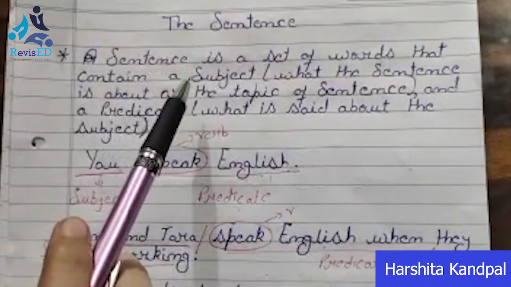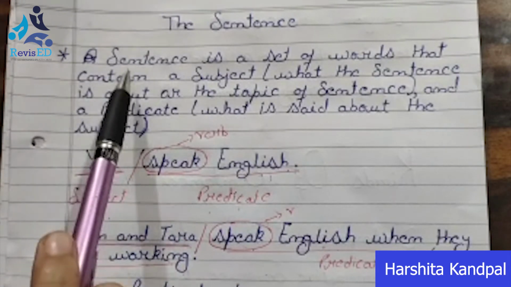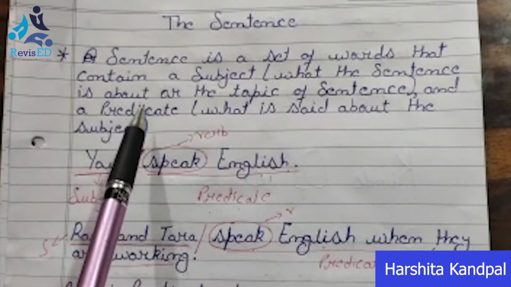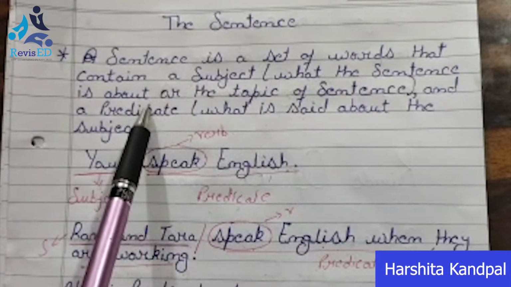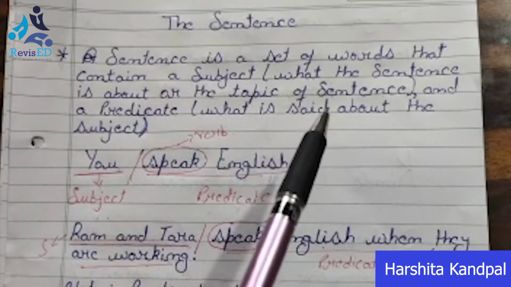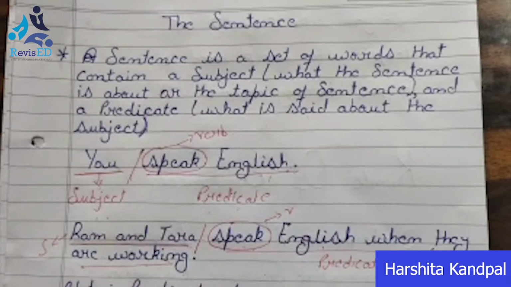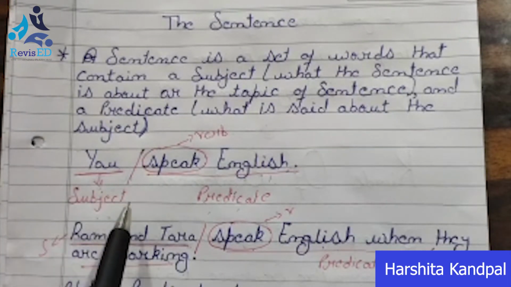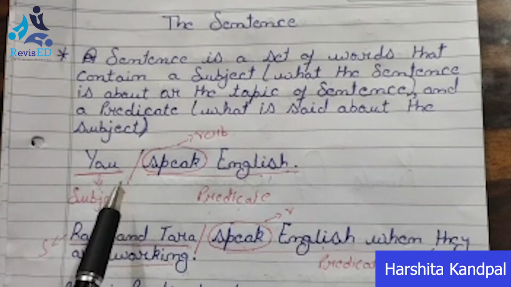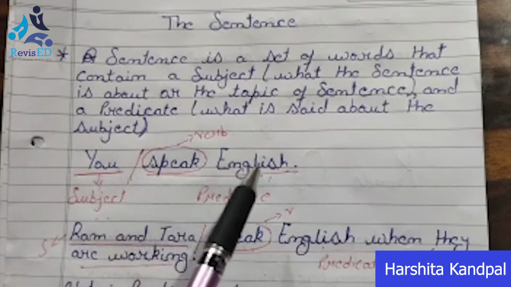Now here you can see that I have given you the definition of the sentence. A sentence is a set of words that contains a subject, that is what the sentence is about or the topic of the sentence, and a predicate, that is what is said about the subject. It means that a sentence has 2 parts, subject and predicate. In this example I have divided the sentence into 2 parts. You speak English.